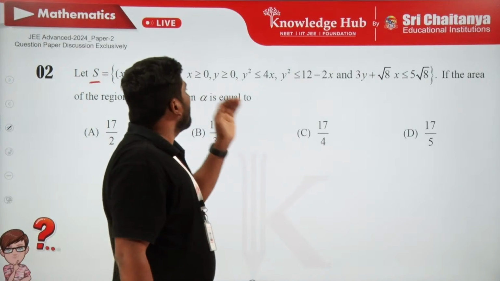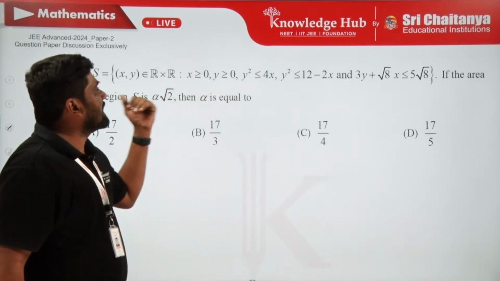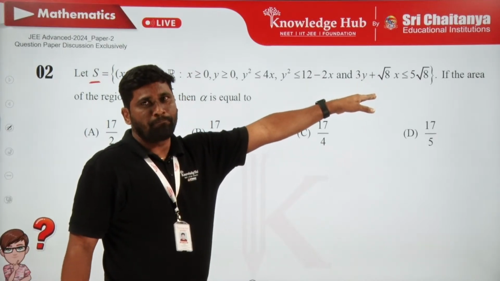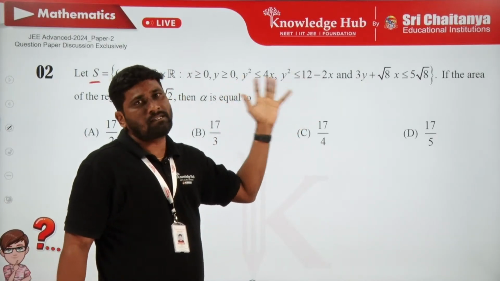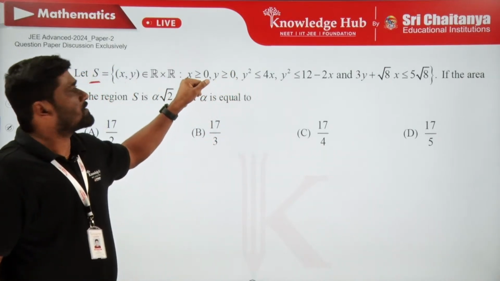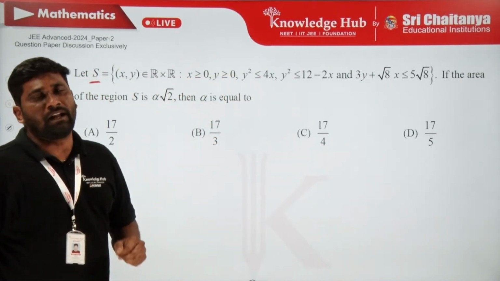First of all, let me draw the graphs of this parabola and this parabola and this line, and we only have to draw these graphs in the first quadrant, because we are considering x greater than or equal to 0 and y also greater than or equal to 0.